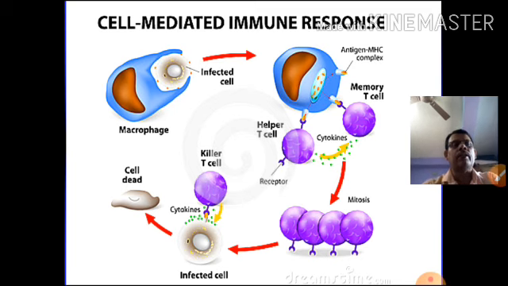Ultimately, the infected cell is affected with the cytokines. In the case of coronavirus also, these cytokines are very important to target the coronavirus and ultimately cause cell death. The newer terms are chemokines and interleukins, many groups which are produced from the T cell, and they bind with the coronavirus and kill the microorganism.